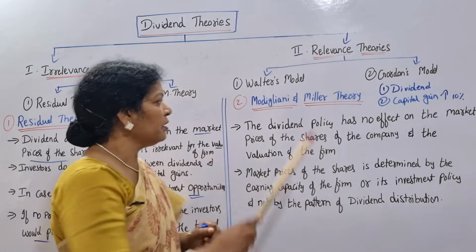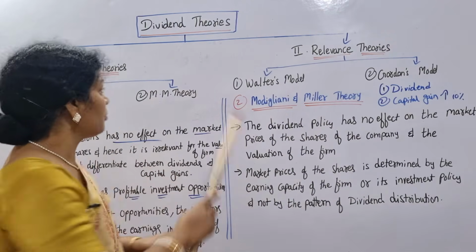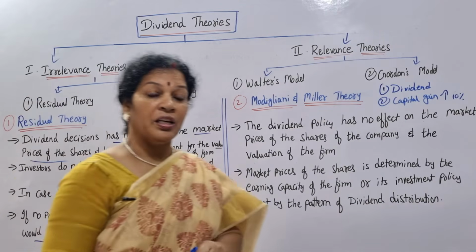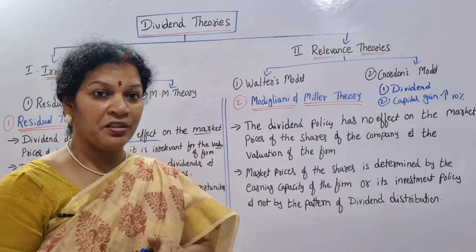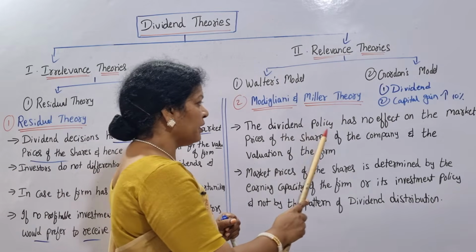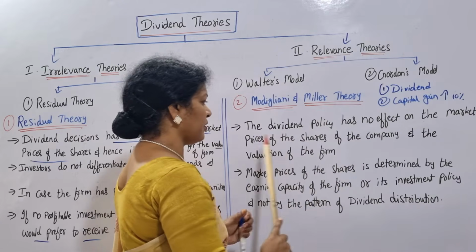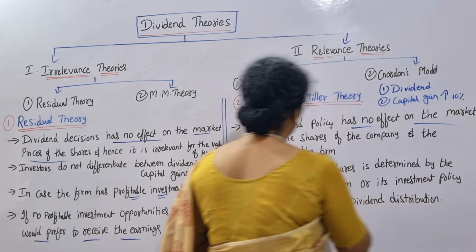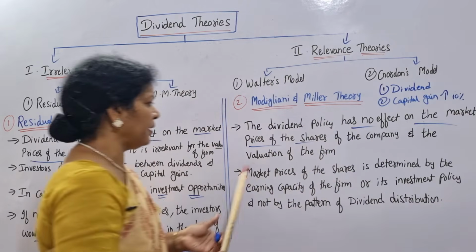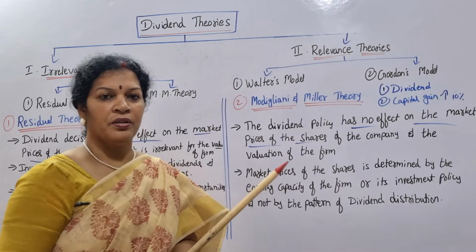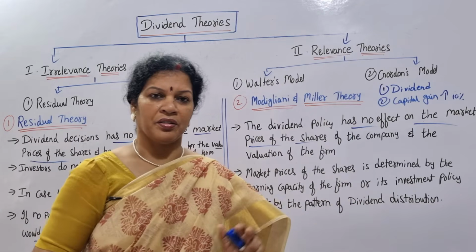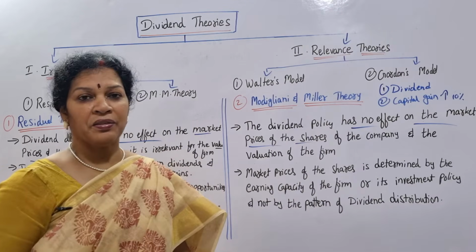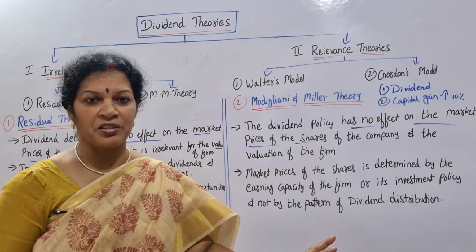Now coming to the next theory, the Modigliani-Miller theory. This is also an irrelevance theory. It comes under the irrelevance theories only. And what are they saying? Modigliani and Miller say the dividend policy has no effect on the market prices of the shares of the company and the valuation of the firm, whether you are paying dividend or not. That doesn't make any difference in the market prices of the shares. Prices will be as they are.